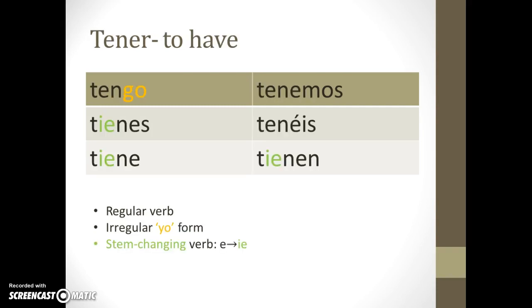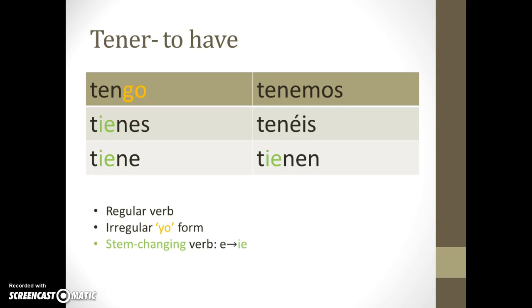Alright, the verb tener is considered regular. So even though there's a lot going on here, and I've highlighted what you need to be aware of in orange or in green, it's still considered a regular verb. It has some irregular tendencies, like the yo form is irregular because it's not just a standard O, but we have the yo tengo with a G. So that's one thing you need to remember.